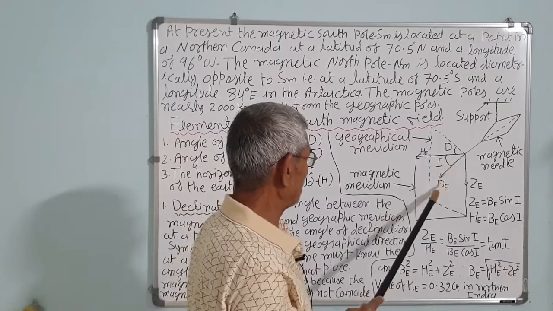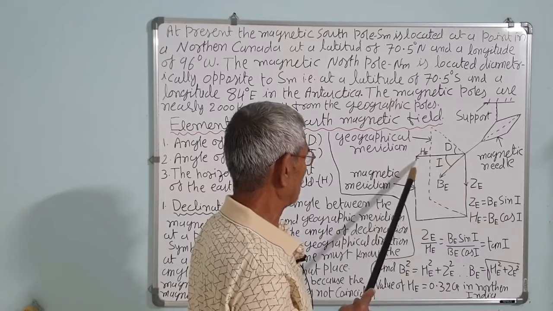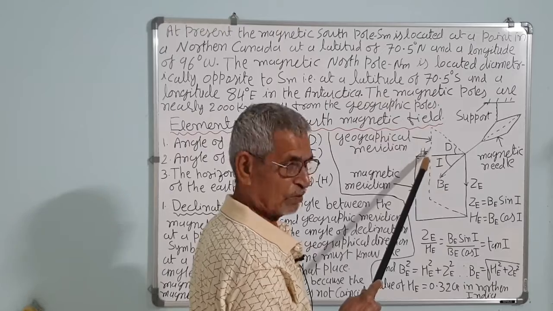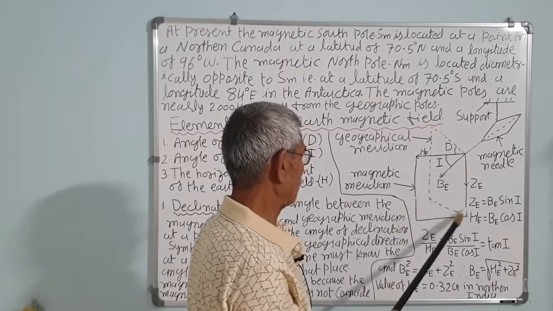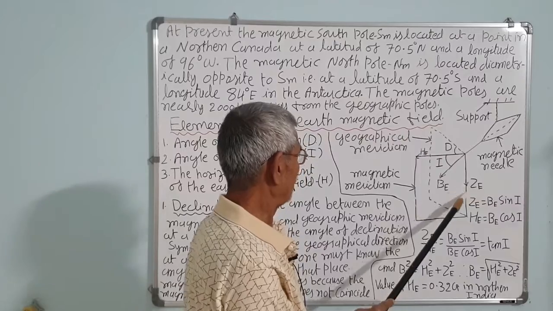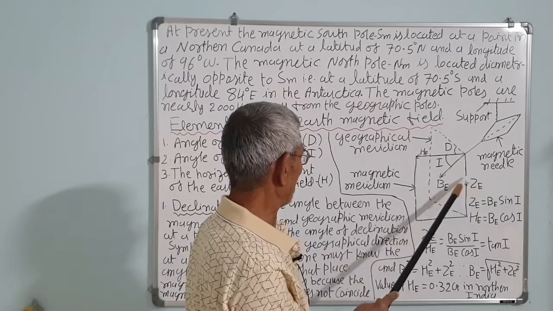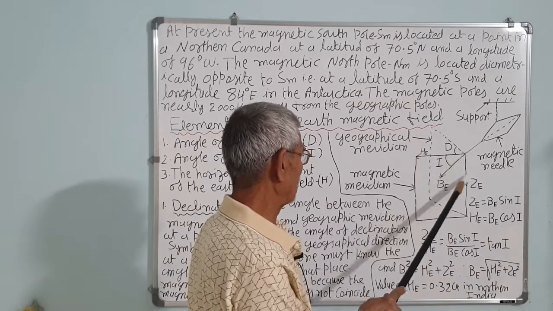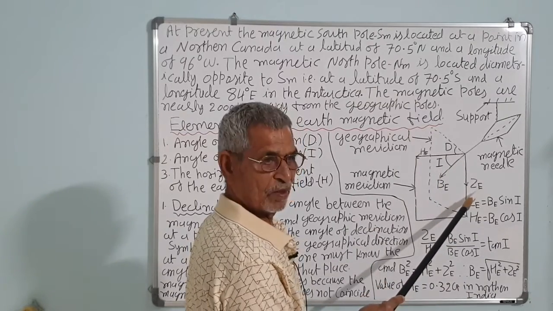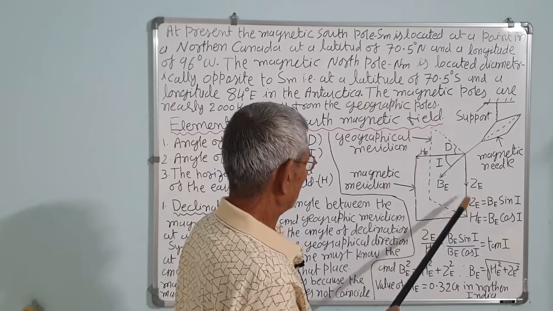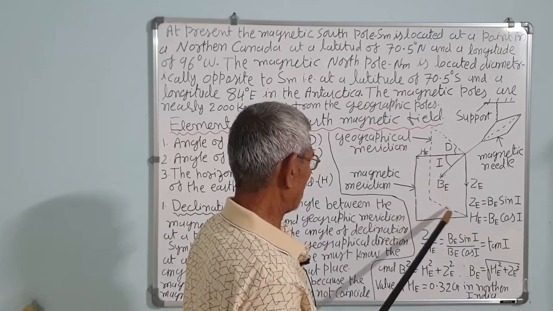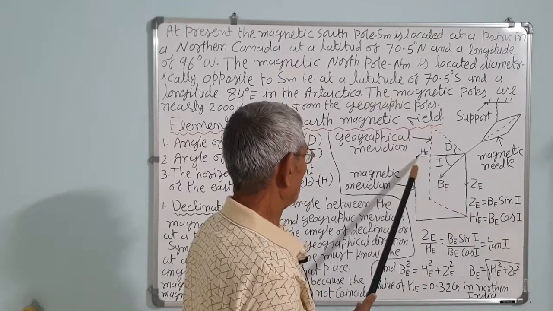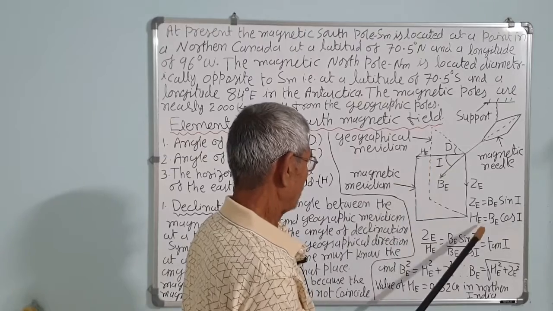Now if we resolve this B into two components, vertical and horizontal. Horizontal is HE; in some books it is given as BH, and in some books the vertical component is represented by BV. Here it is ZE, as per your book I have used this symbol. So this is the horizontal component of BE, the earth's magnetic field, and this is the vertical component of the earth's magnetic field. From the figure we can see that ZE is equal to BE sin I, and the horizontal component is BE cos I.